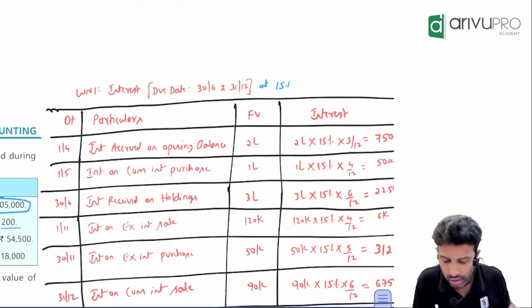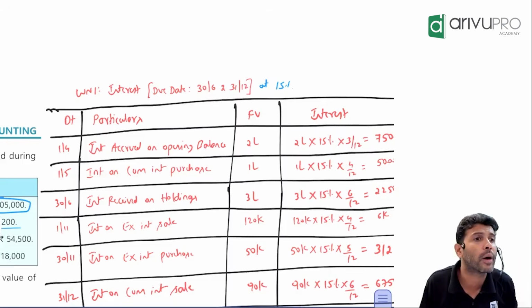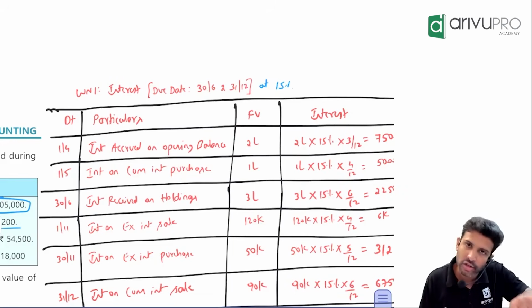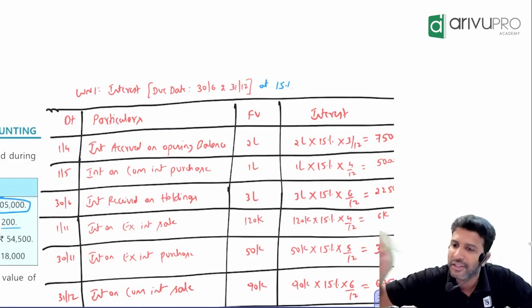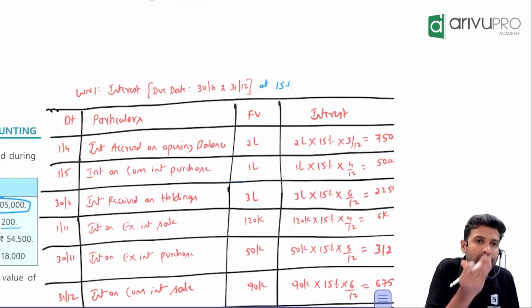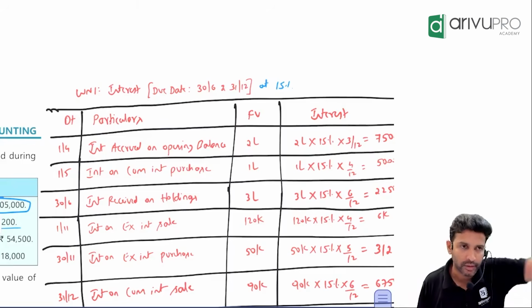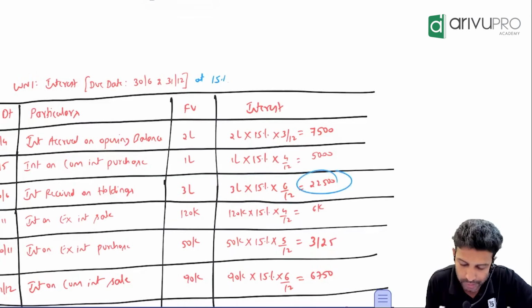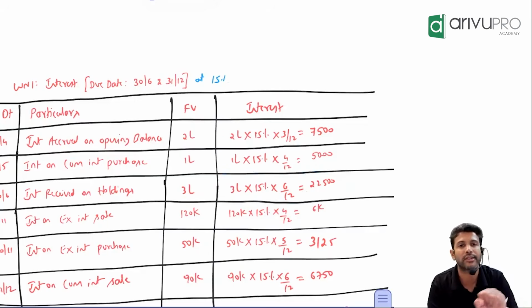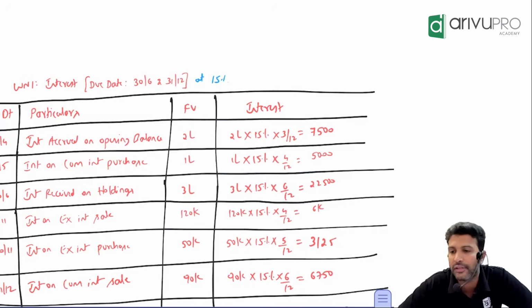Agreed? Yes, sir. Any doubt? No. Sir, that company whose debentures you have purchased, on what basis do they pay the interest? They calculate the interest on face value, but they pay the interest monthly or half yearly. That means they pay the interest every 6 months once. So on 3 lakh, you will get the interest for half a year. The calculation is 3 lakh into 15% into 6 by 12, which is 22,500. This much interest you will receive, because you are holding this debenture as an investment.